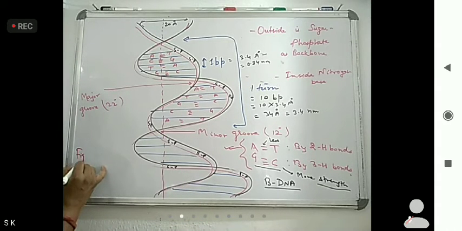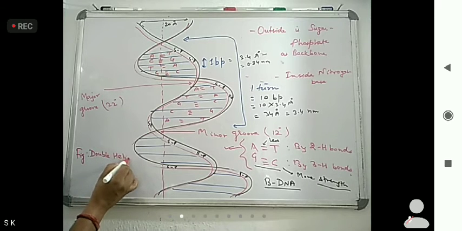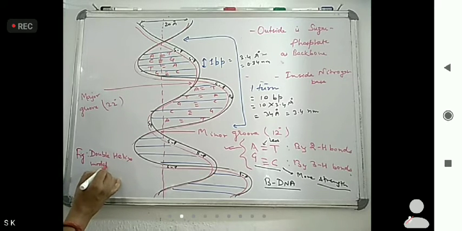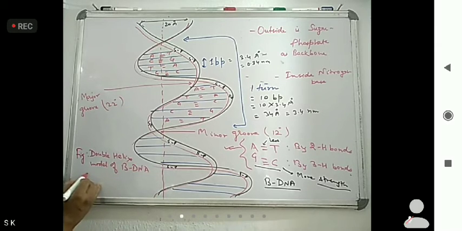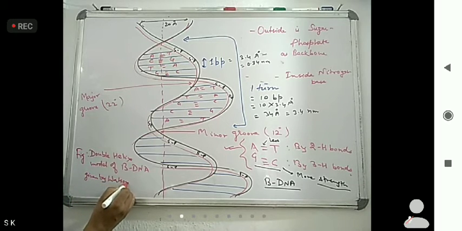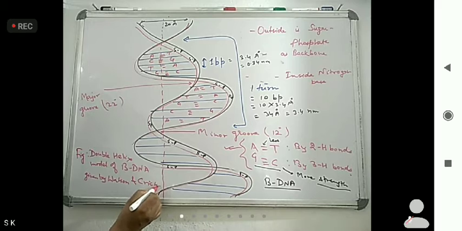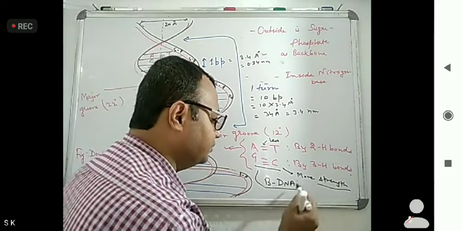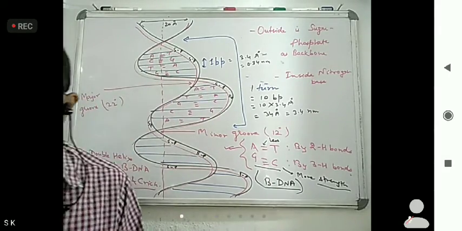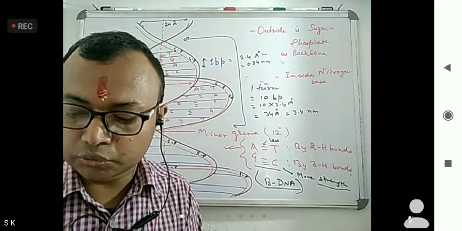This is what the double helix is. This is the figure of the double helix model of B-DNA, given by Watson and Crick. So that's why it is also known as the Watson and Crick model of DNA. Which DNA are we discussing? B-DNA. Many forms of DNA are also present.